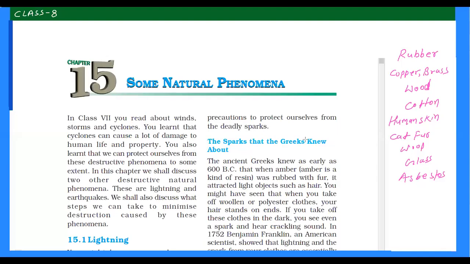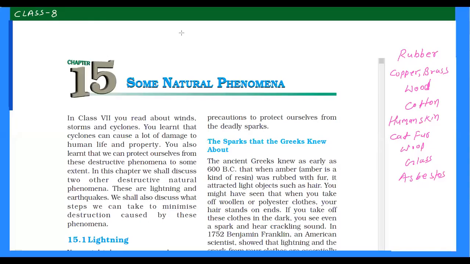Hello students, today we are going to start with chapter 15 of class 8, some natural phenomena. In previous classes, we already learned that cyclones can cause a lot of damage to human life and property. We also learned that we can protect ourselves from these destructive phenomena.